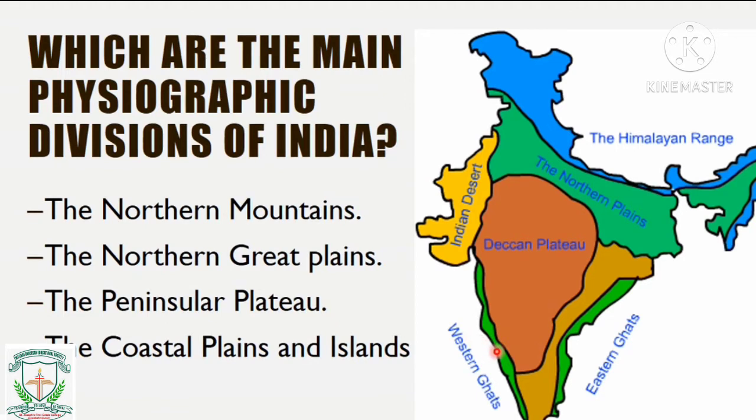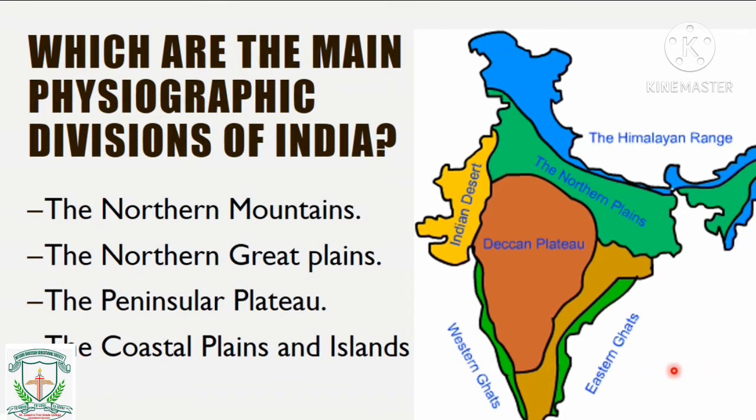All those places are famous for harbors where ships can exchange goods between the countries. These are the coastal plains here, and the Andaman and Nicobar islands and Lakshadweep islands are present.